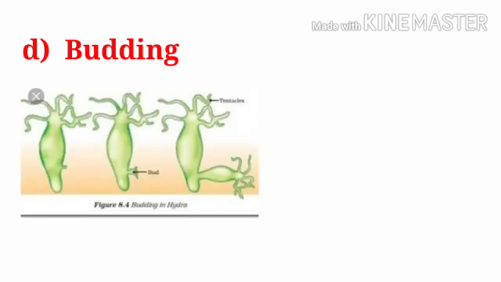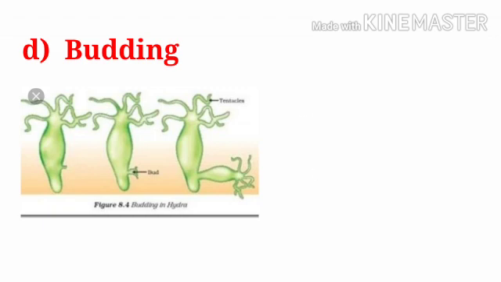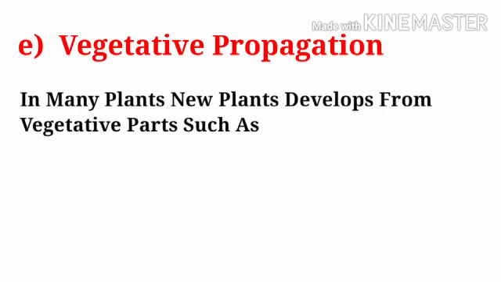For example, here we will take an example of Hydra. Here, a small bud grows as an outgrowth, and this outgrowth develops into a fully matured Hydra. And when this Hydra is fully matured, it gets detached from the parent body and forms a new independent Hydra.